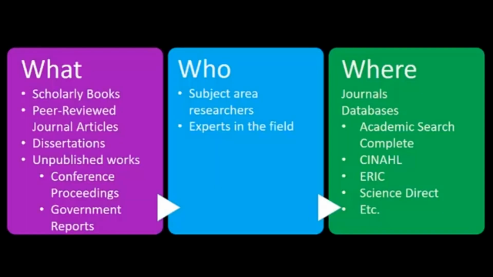Finally, let's talk about academic sources. These are the ones your professors will expect you to use. Sometimes they'll say scholarly sources, though. These are usually articles, books, and some other works, such as dissertations by student researchers and unpublished research. They are written by subject area experts and researchers, and they are found in academic journals and databases through UW-Oshkosh libraries or whichever school you enroll in after CAP.